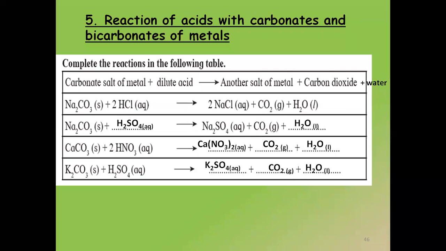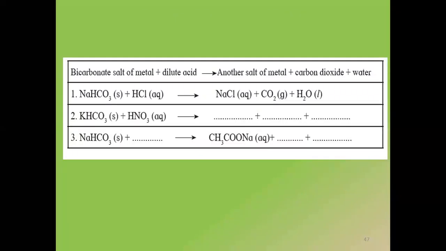Very good. So now we are moving ahead and we are going to do the next type, that is bicarbonates. Again, for bicarbonates, the concept still remains the same. Bicarbonate of the salt of metal plus dilute acid will give me another salt of metal plus carbon dioxide plus water. CO2 plus H2O is going to remain the same, and the salt will depend upon the acid which we are using. In the first case, I have used sodium bicarbonate plus HCl, giving me sodium chloride plus carbon dioxide plus water.